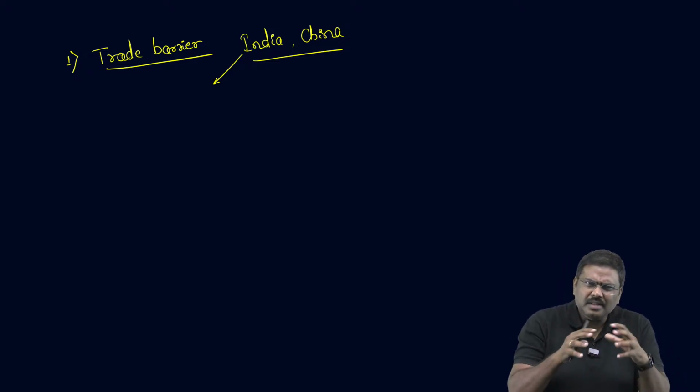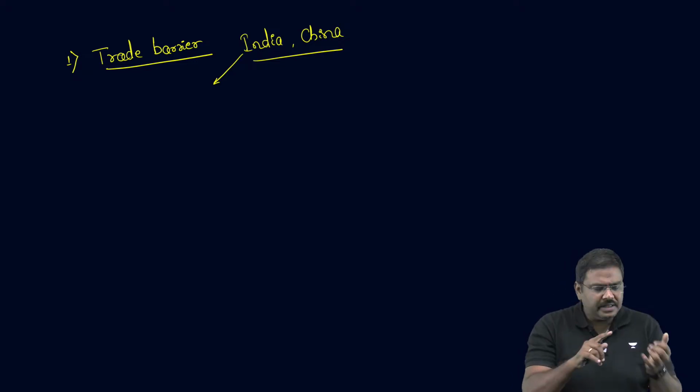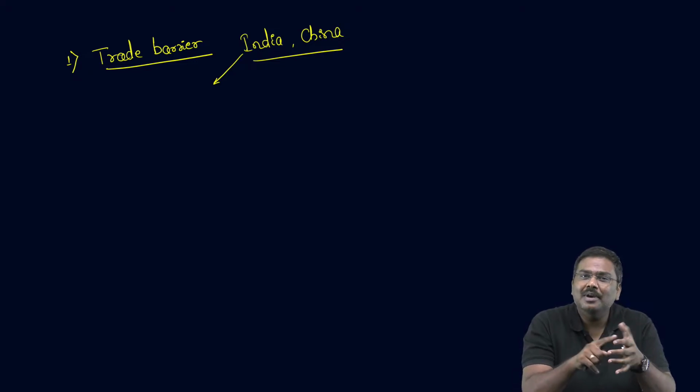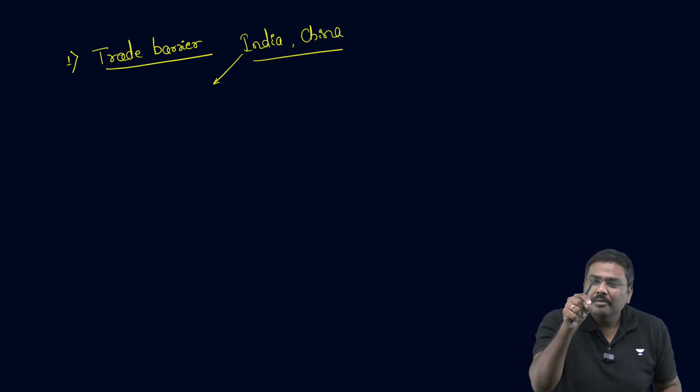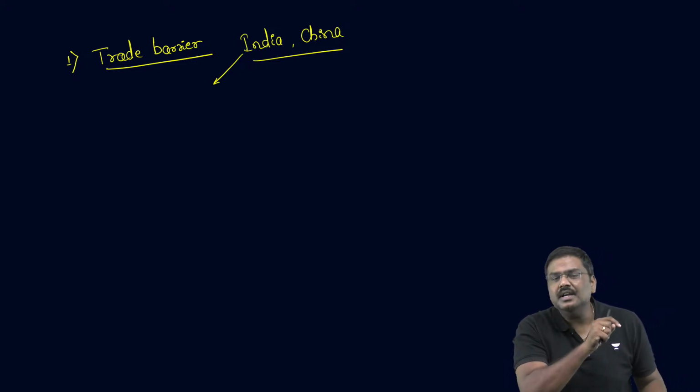And a substantial chunk of it is in the form of fertilizer, cement, steel, aluminum, which are supposed to be covered from 2026 under CBAM. So this is the first concern.